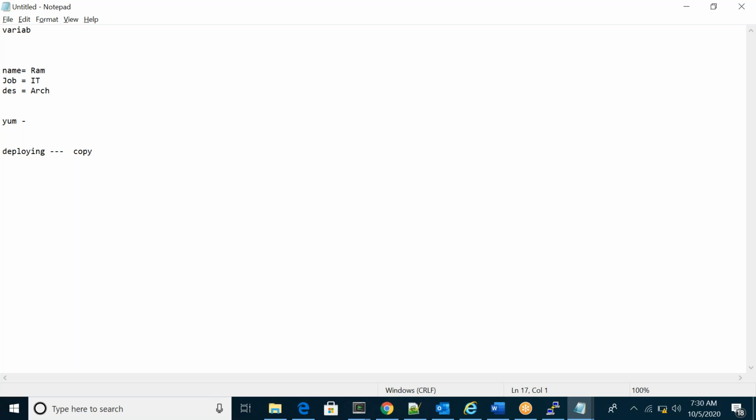For example, I have some jar file, or WAR file, or zip file, or tar file. I want to copy these from one location to another, from source to destination, or from one server to a different server. For that we have the copy module. Using the copy module, I can deploy and copy.